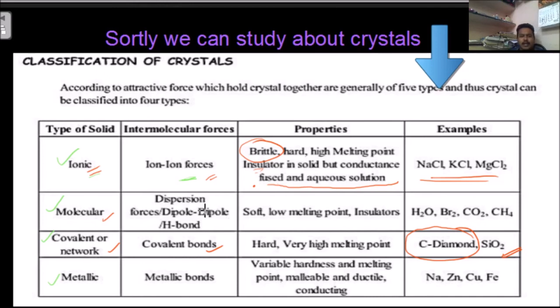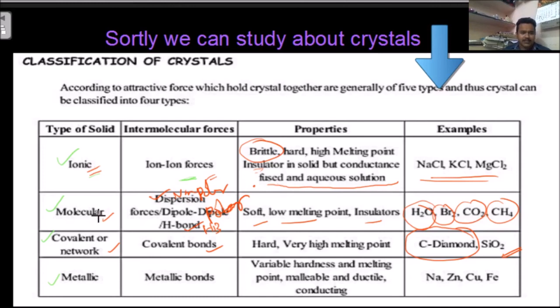Then molecular solids. How many types did we study? Three types, so three types of forces are there: dispersion forces, dipole forces, and hydrogen bonds. Dispersion forces are present in non-polar solids, dipole forces in polar solids, and hydrogen bonds in hydrogen-bonded solids. They are soft, with low melting points, and are insulators. Examples are H2O, Br2, CO2, and methane. It is better to remember at least 2 to 3 examples for every category.